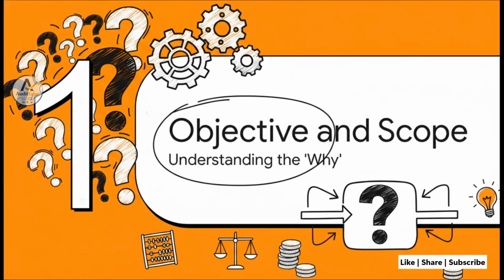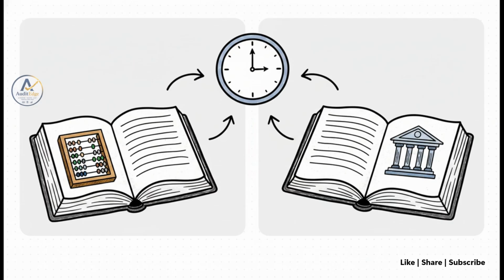Moving to Section 1, Objective and Scope. Let's understand the why. So kindly note that the entire core issue here arises because the accounting profit we calculate for our shareholders very often differs from the taxable profit calculated by the taxation authorities. You see, as accountants, we strictly use accrual concepts, right? We want to match revenues and expenses. But the income tax department, they use their own rules. They might tax cash received in advance, or maybe disallow certain provisions until you actually pay them out. And that timing difference right there, students, that is the exact birthplace of deferred taxes.